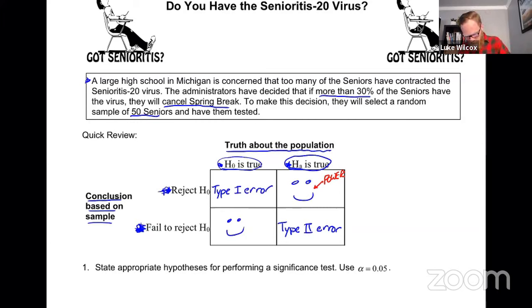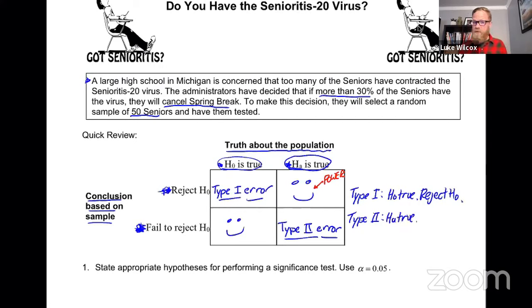The other way that I try to help my students is just with what I call the short definition. So let's give the short definition of each one of these errors. The short definition of a type 1 error is that the null is true and we've made a mistake. And the mistake here would be to reject the null hypothesis. There's your short definition of a type 1 error. For a type 2 error, now the alternative is true, and we've made the incorrect decision or an error here, and that error is to fail to reject the null.